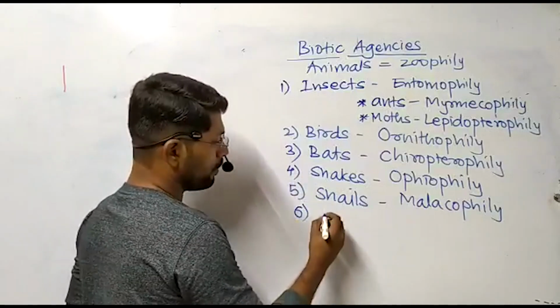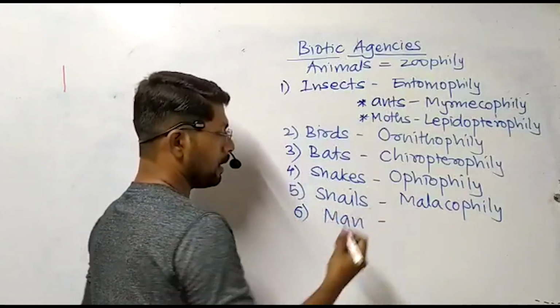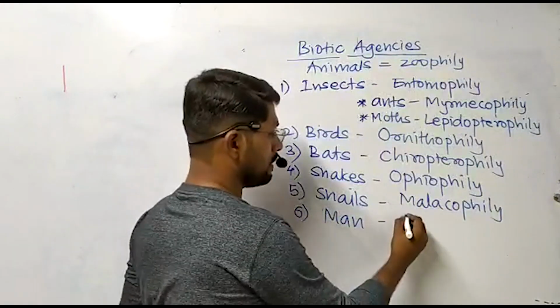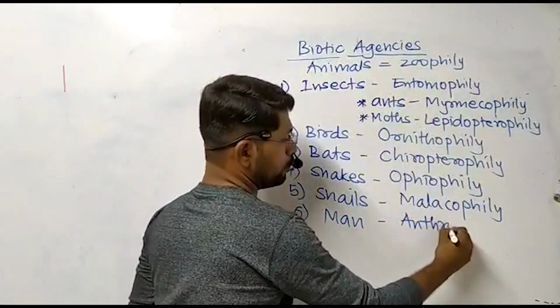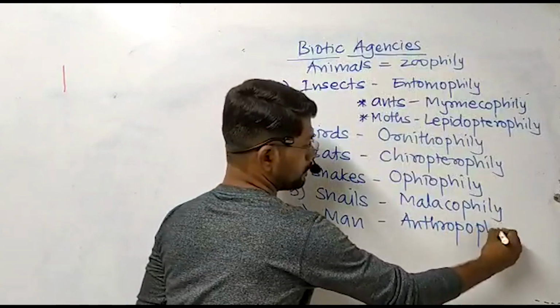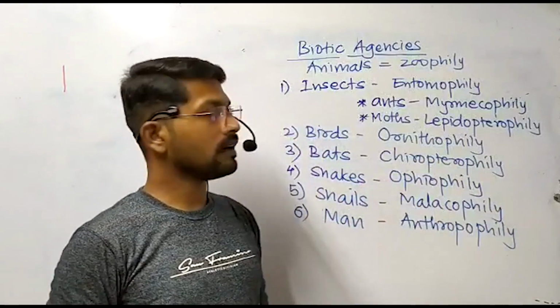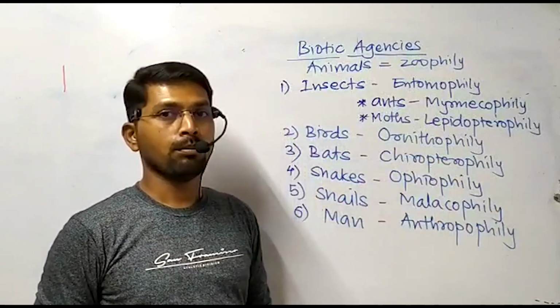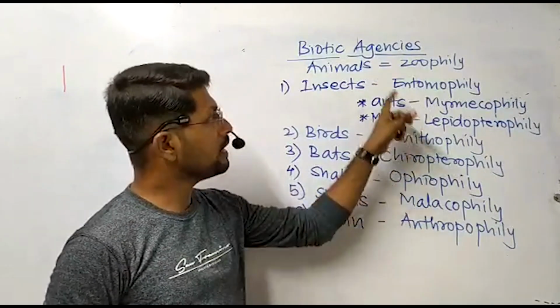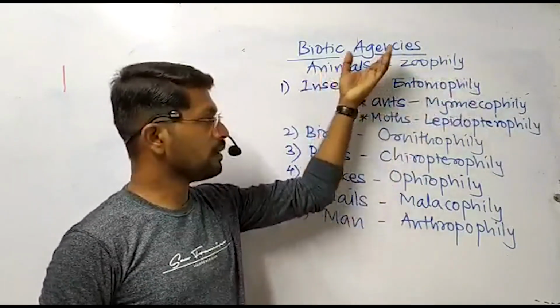That type of pollination occurring by the agency of man is called anthropophily. So these are the different types of pollinating mechanism which come under zoophily by means of animals.